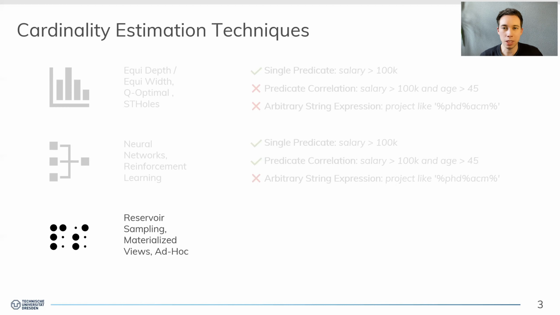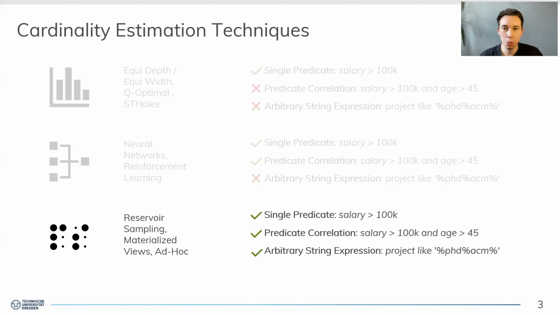And the beauty of sampling is that it tackles all the above issues, because we evaluate some fraction of the real data with the real query or with the real filter. So for a sample tuple, it simply doesn't matter whether it is evaluated on a single predicate, a conjunctive predicate, or an arbitrary expression over string data, because either the sample tuple qualifies or it does not qualify. For these reasons, industrial-strength optimizers still rely on sampling these days. For instance, SAP HANA samples 1000 tuples at query time to estimate filter selectivities.